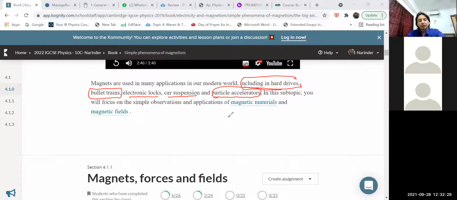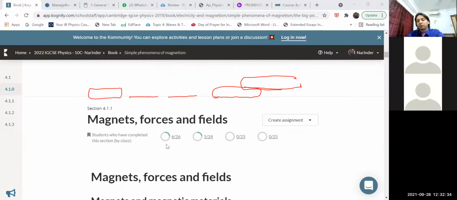So now, children, the topics we are going to discuss first in this chapter are magnets, force, and magnetic field. This chapter becomes quite easy compared with the electricity chapters, and there is a certain link between electricity and magnetism. It becomes easier because many of the things used in this chapter are related to concepts we already studied in the electricity chapter.